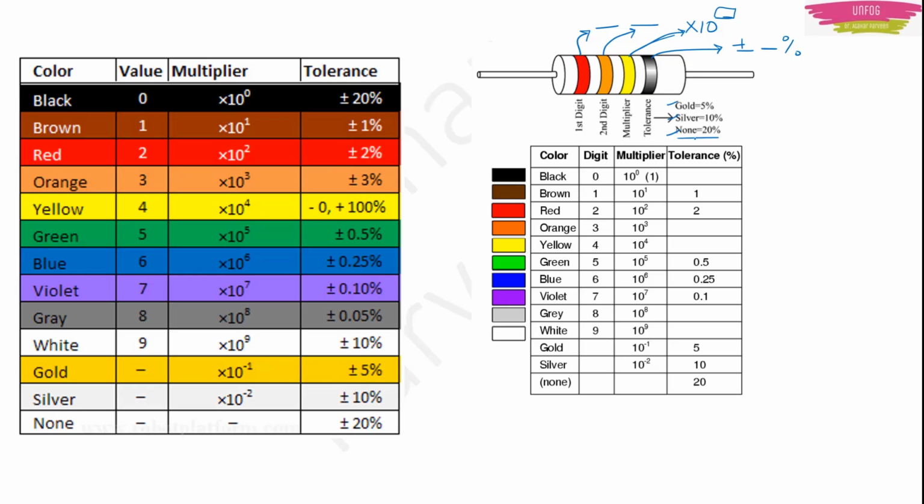If there is none, you write 20%. If there is silver, you write 5%. If there is gold, you write 5%. If there is silver, you write 10%. If there is none, you write 20%. Okay. I will give you an example also. Don't worry. But how to remember these colors, this I will tell you first.